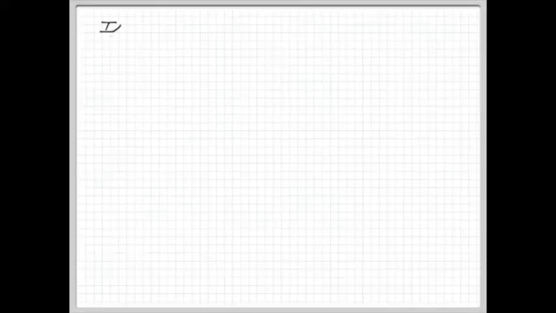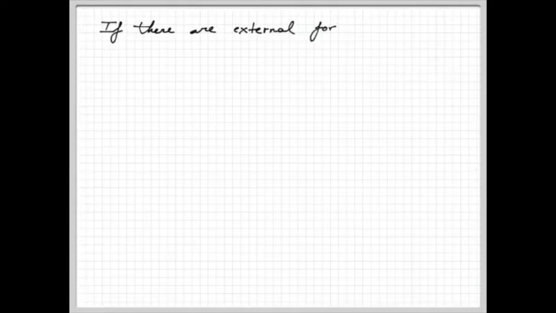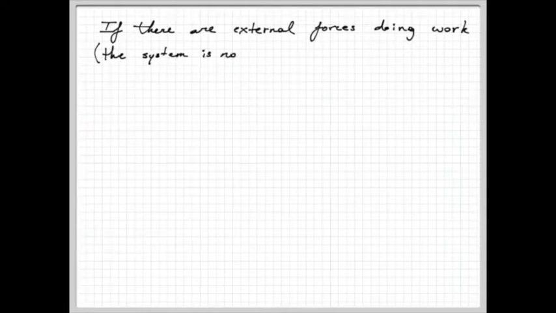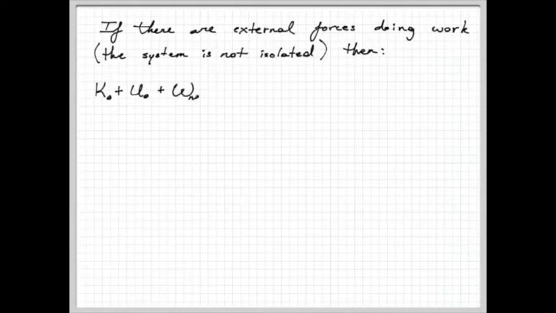Okay? So, if there are external forces doing work on the system, in other words, the system is not isolated, then we pretty much have the exact same expression, but we have this added quantity of net work on the initial side.